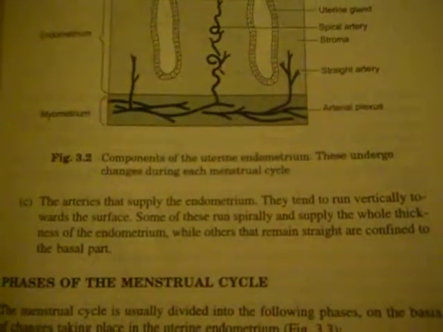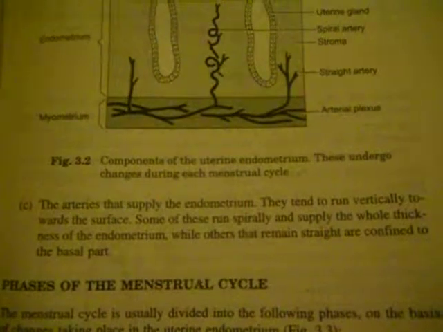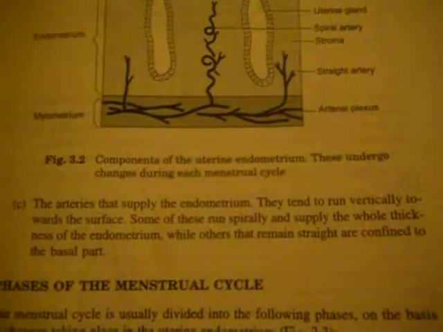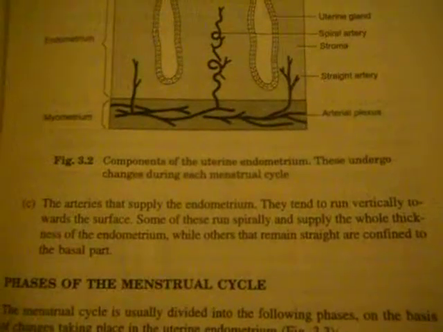They tend to run vertically towards the surface. Some of these run spirally and supply the whole thickness of the endometrium, while others that remain straight are confined to the basal